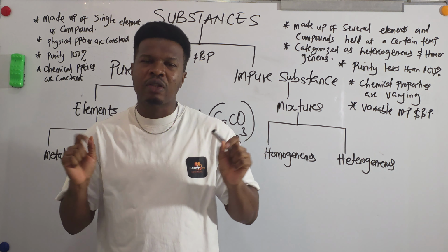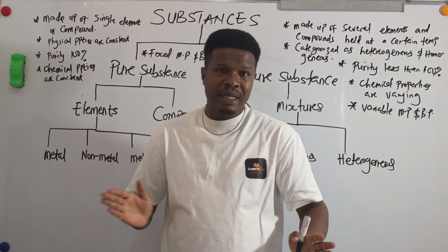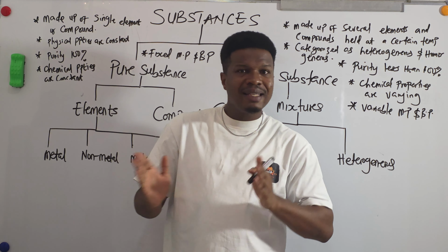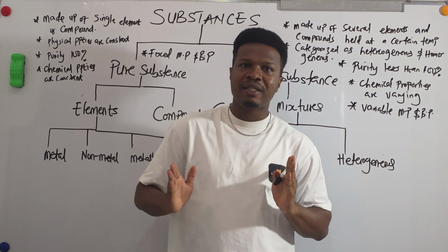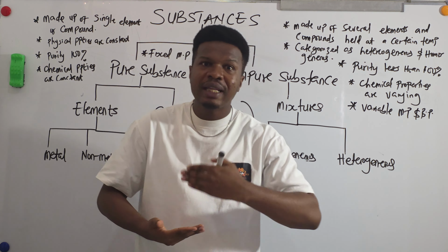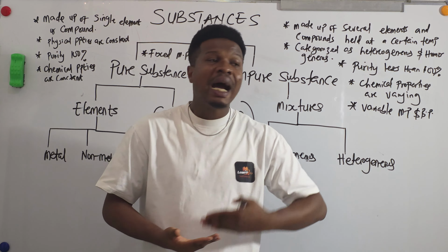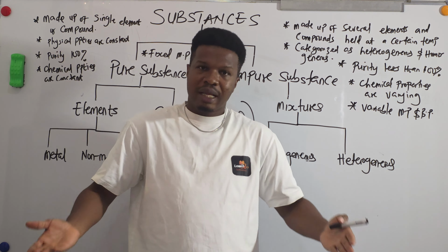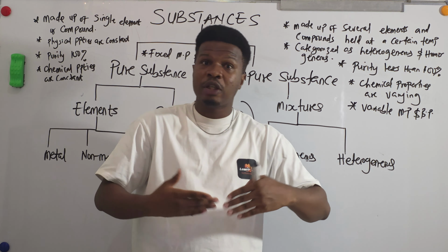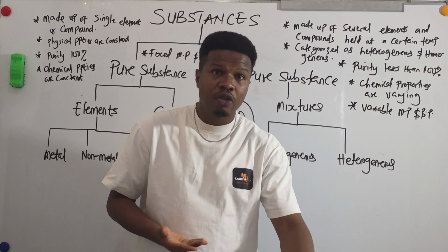Why are they called mixtures? They are called mixtures because you can separate them by physical means. You can apply separation techniques that can separate those mixtures into different components. For example, if I have a mixture of sodium chloride and water, I can separate it by what? You can use the evaporation to dryness method, because when you evaporate the water, you have your salt remaining.